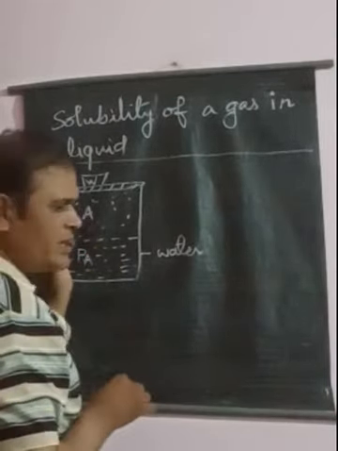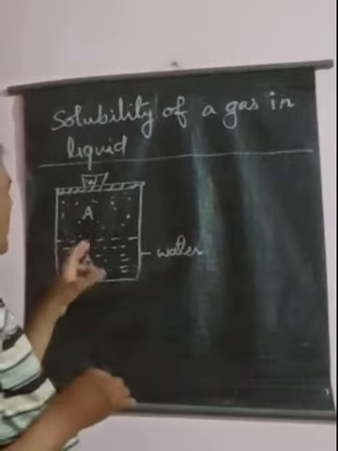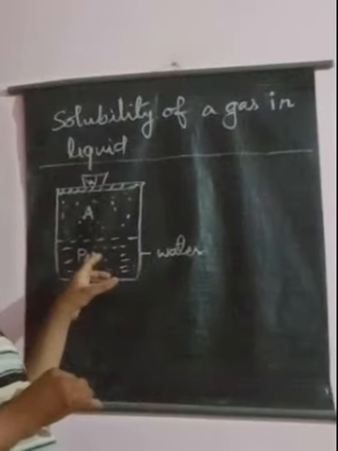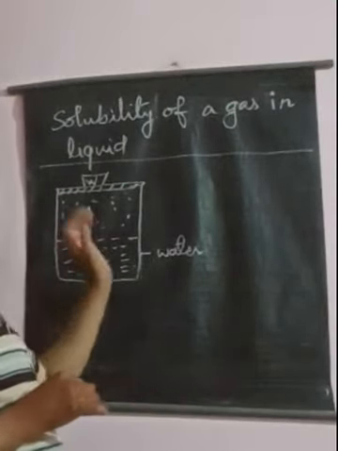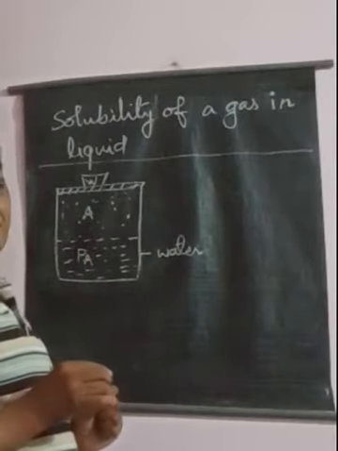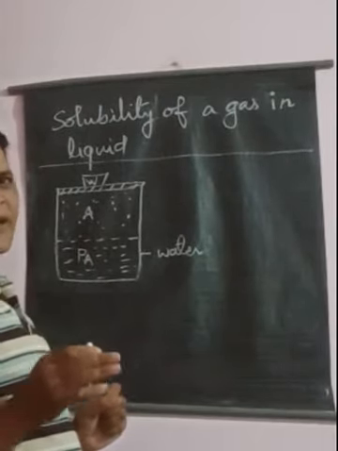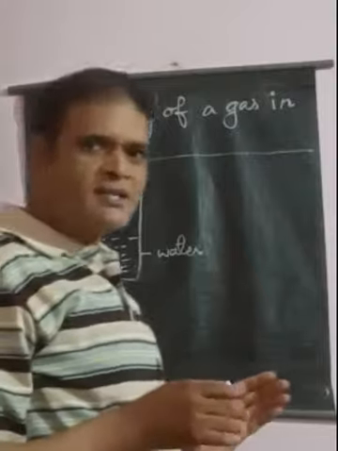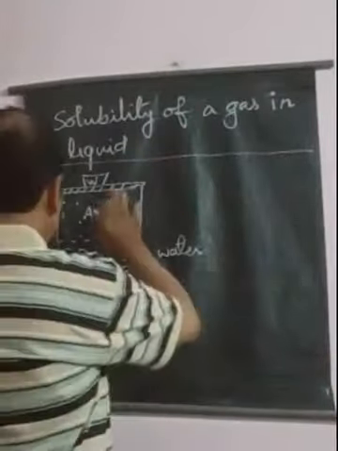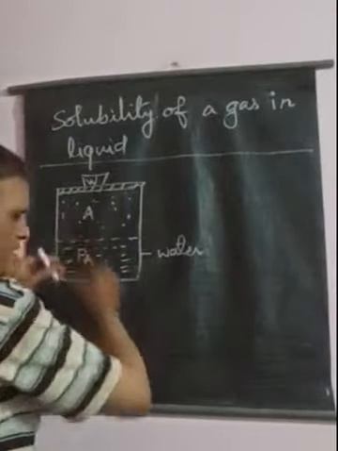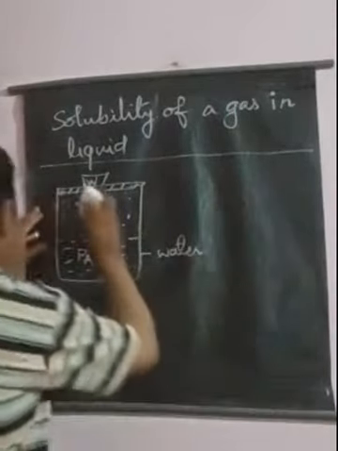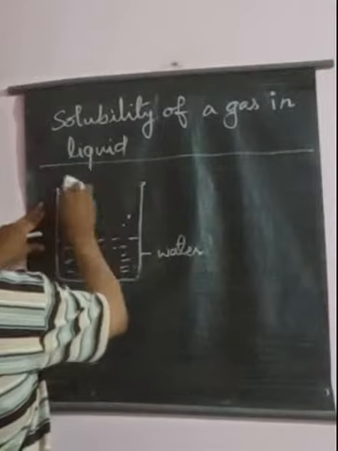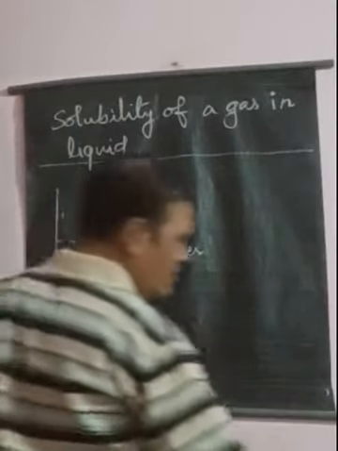So the solubility of A depends upon its partial pressure. As the partial pressure increases, the solubility of a gas in a liquid also increases. Suppose we increase the pressure over this gas, so that its volume decreases.